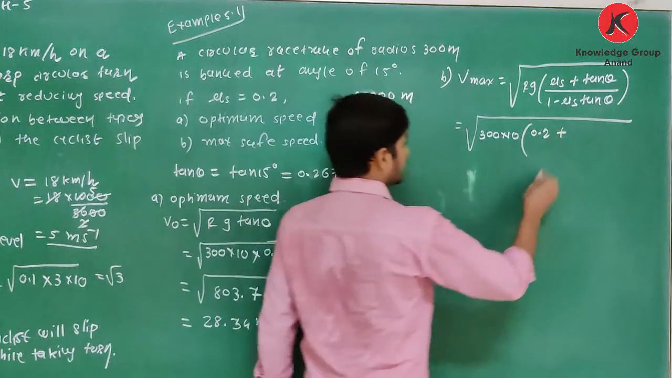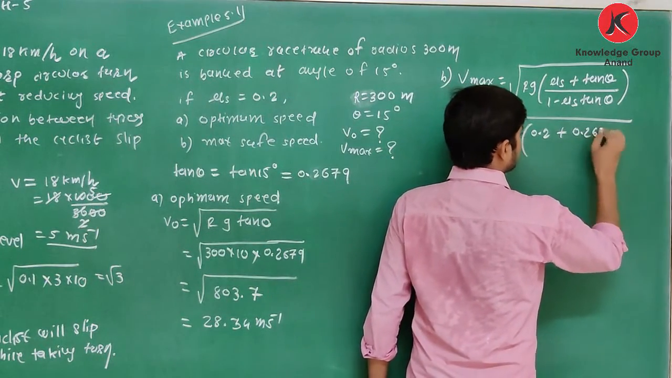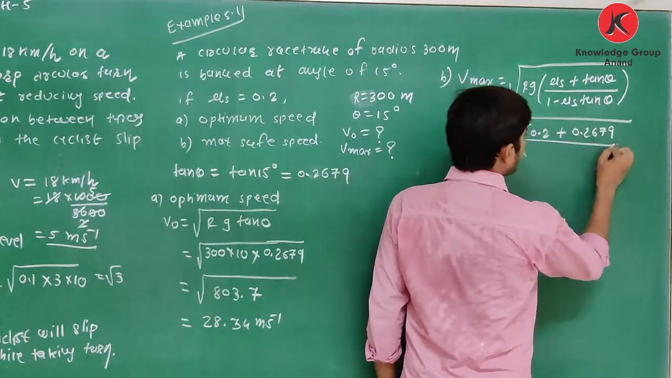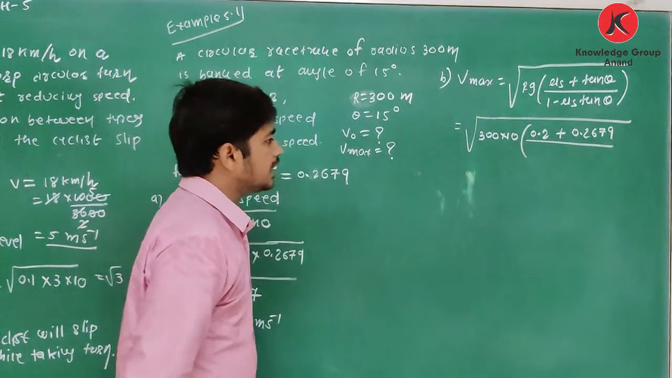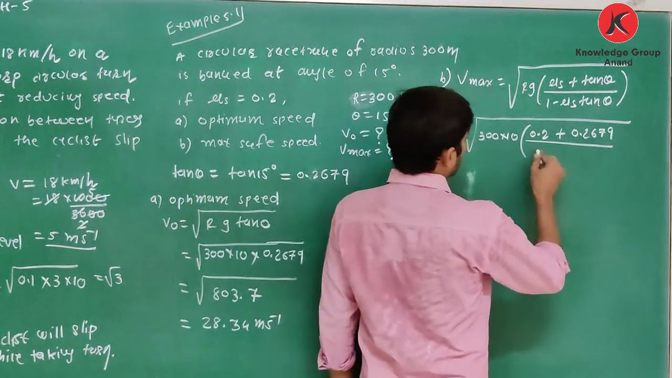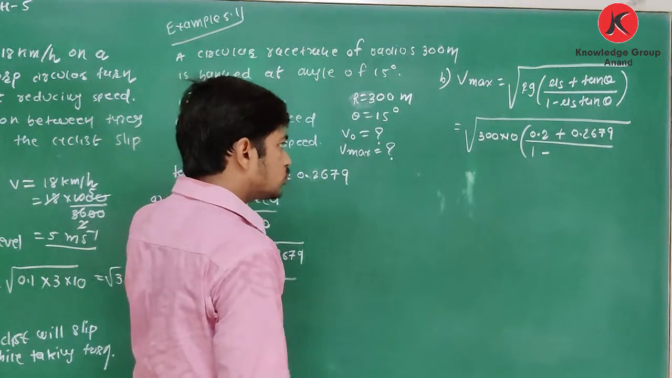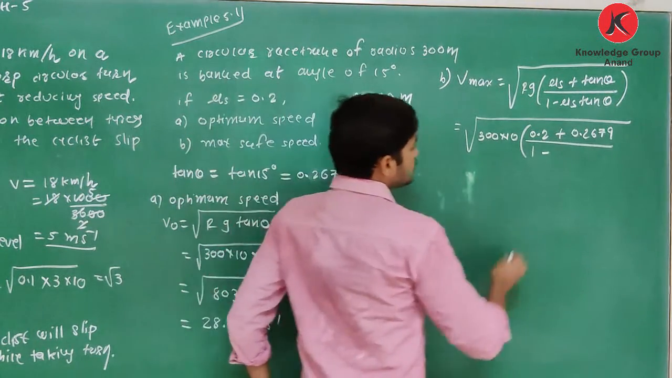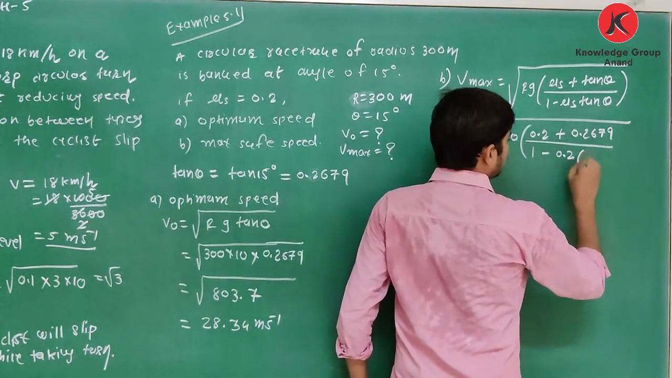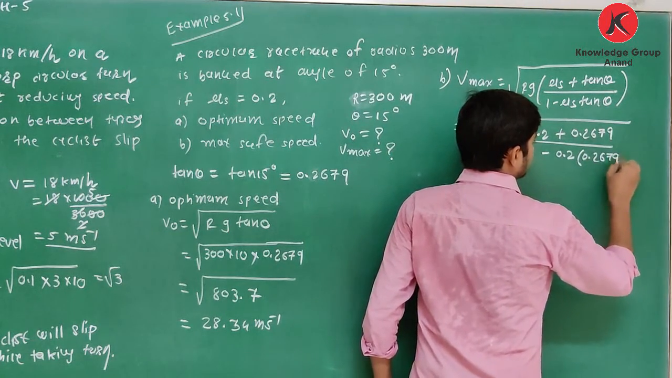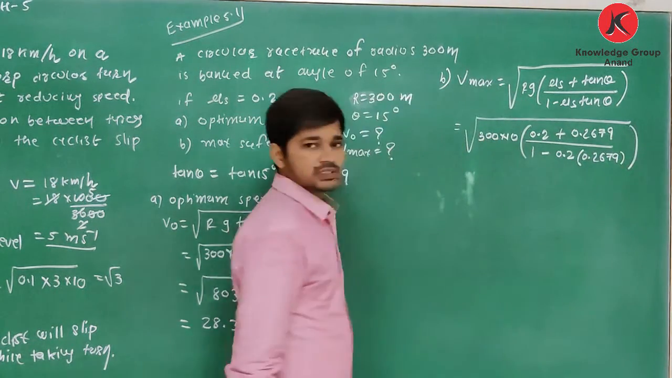And yes, what is the value of tan 15? It is 0.2679. Clear about this? Okay. Divided by, here it is 1 minus mu s tan theta. How to write 1 minus mu s? Mu s means 0.2 and here it is 0.267. Clear about this? Okay.